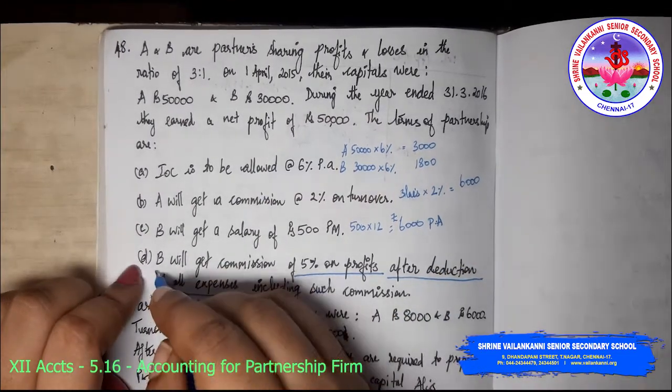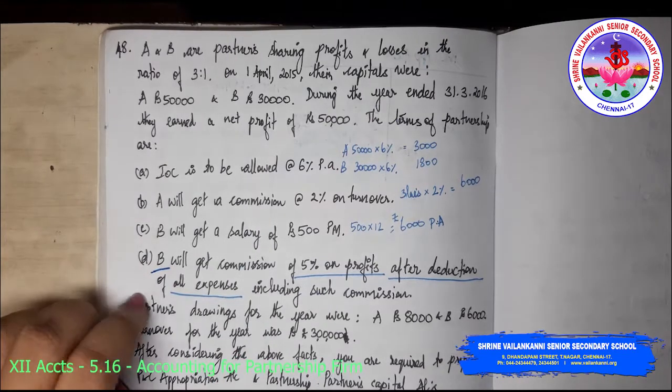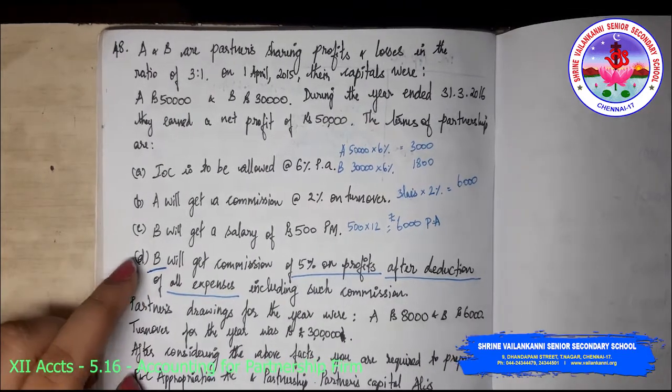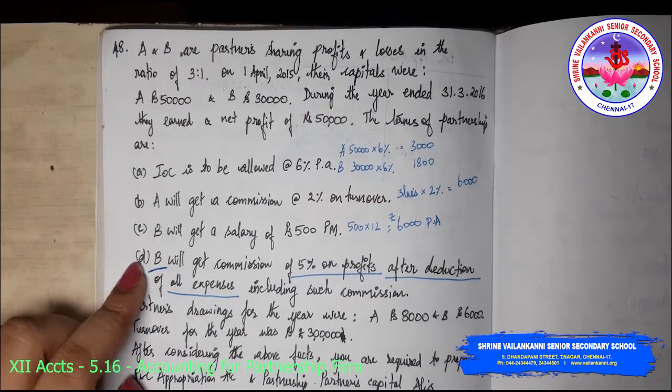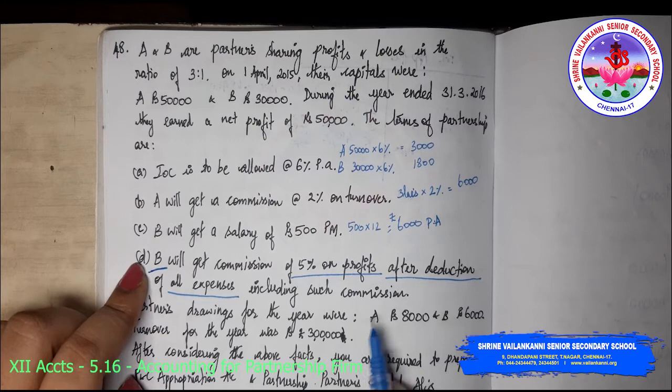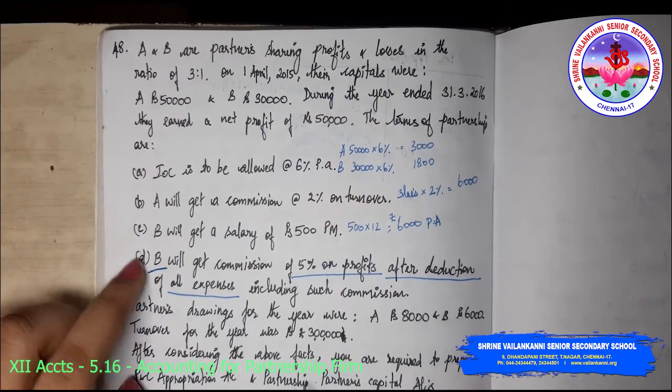Including such commission means including B's commission also. So we need to prepare, you remember that 105 after B's commission, the same concept. Including such commission means after B's commission.